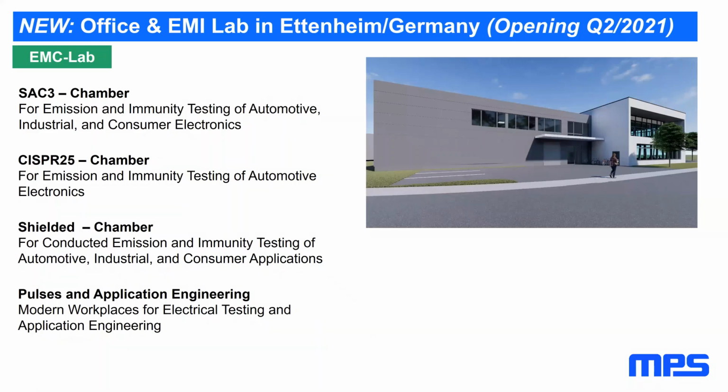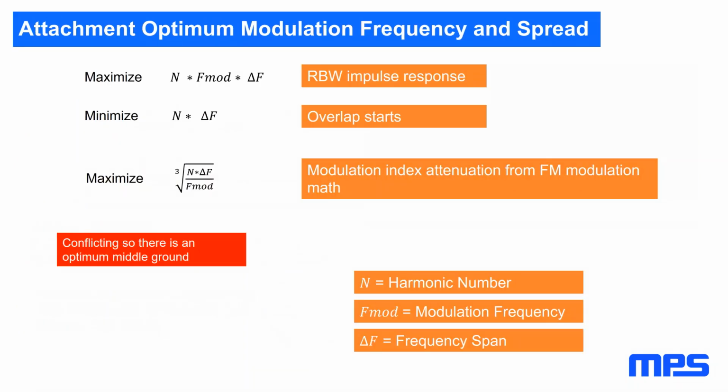We have a CISPR 25 chamber, an additional shielded chamber, and all the equipment for pulses and application engineering tests. If you have any EMI problem, you can, that's the plan, use our facilities, and there will probably be a difference in pricing. If it involves an MPS part, it will be free or pretty cheap. If there's no MPS part involved, then certainly you can do that, but then you probably have to pay for it.